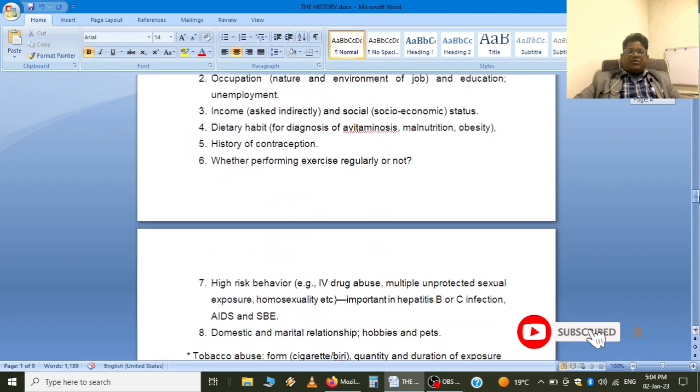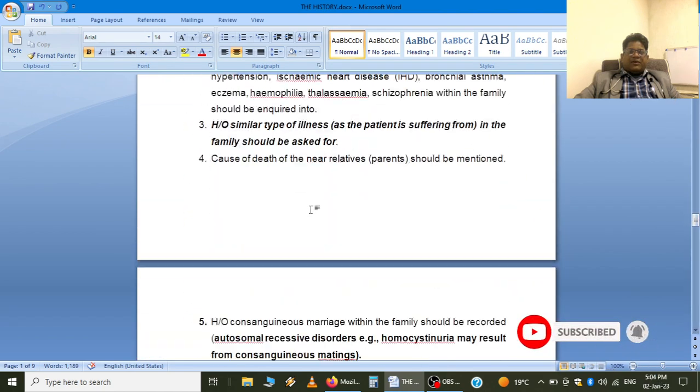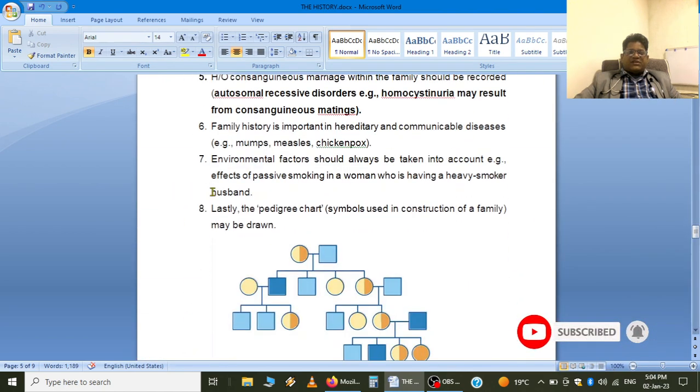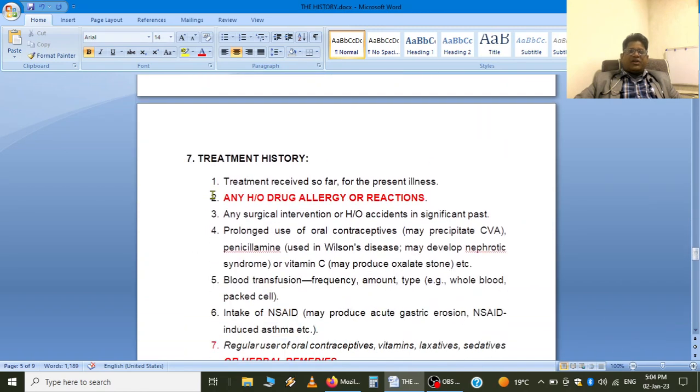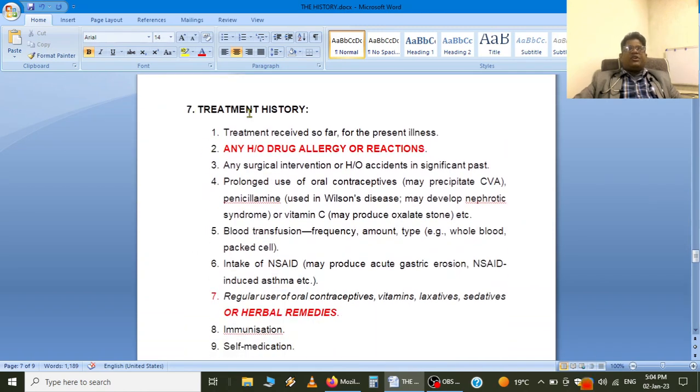In part 1 and part 2 we have covered all points up to 6, family history. Today we will continue our discussion from treatment history, point number 7 onwards. So treatment history is very important.